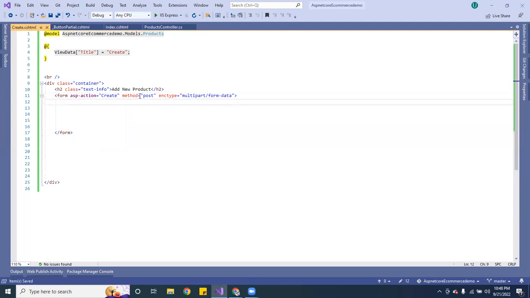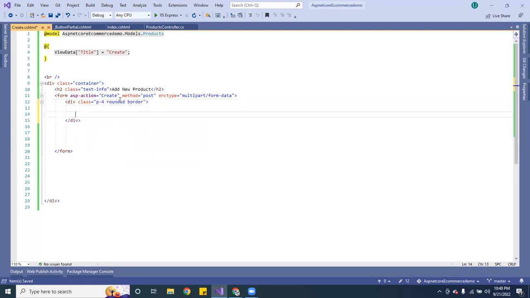And inside there I'm going to pass a div, and this div is going to be a p-4, and it's going to be rounded, and let's give it a border.